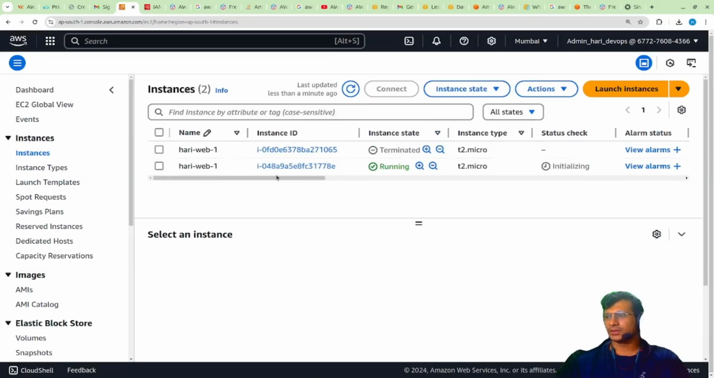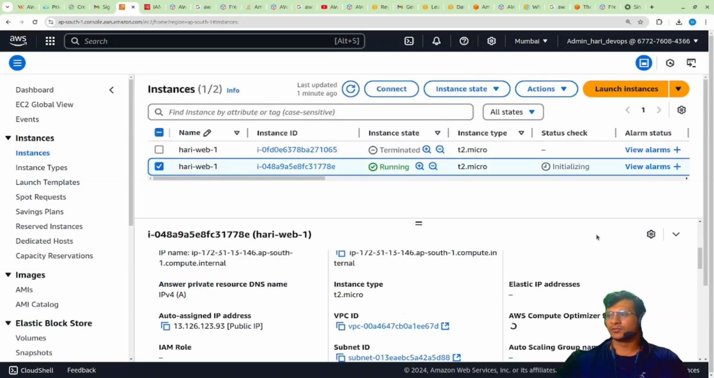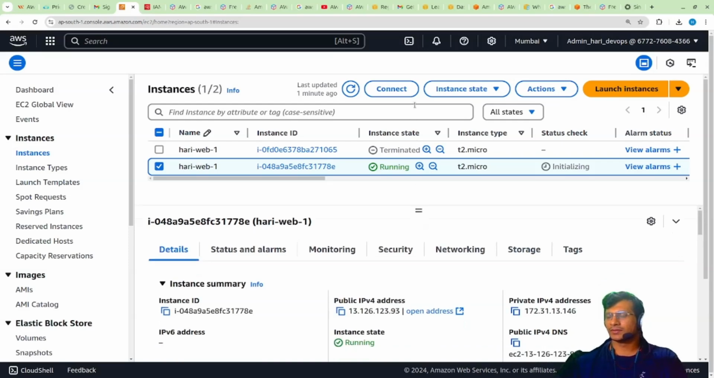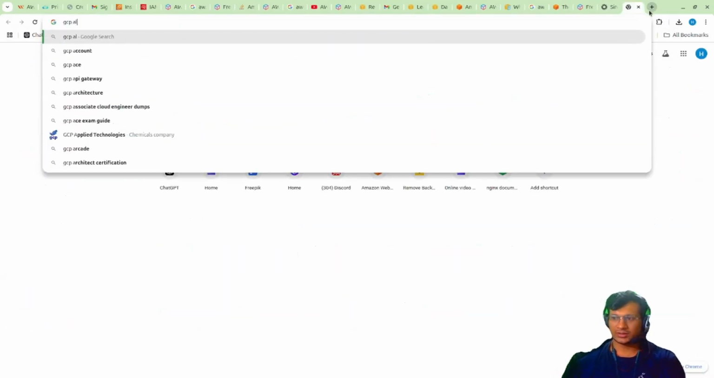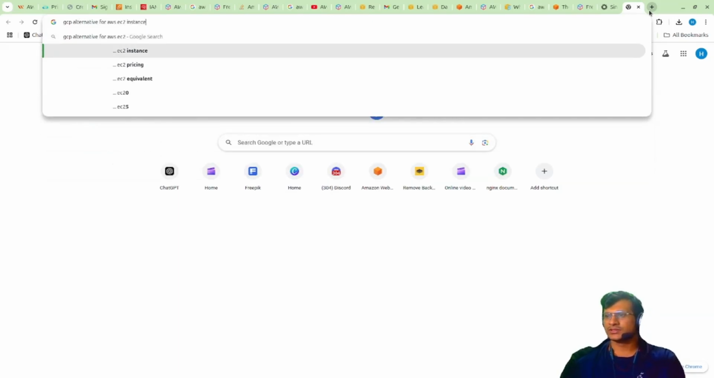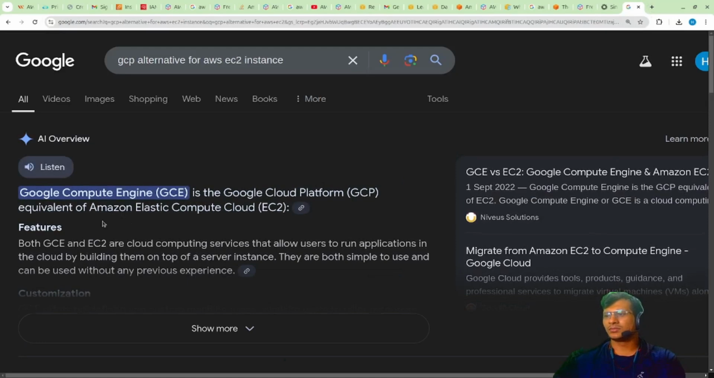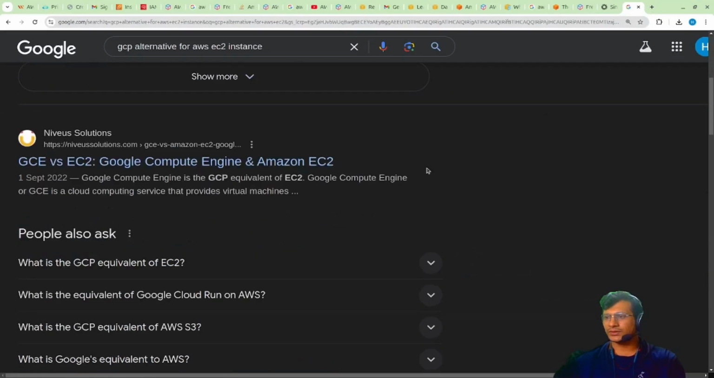Till the time it enables, we'll have a look at these specs. Here you can see this is the instance ID. Instance ID means this is called the EC2 instance, this particular virtual machine. Here the terminology is EC2 instance. In Azure it is called Azure VM. In GCP, the alternative for Amazon EC2 instance is, I think, Compute Engine. Yeah, Compute Engine.